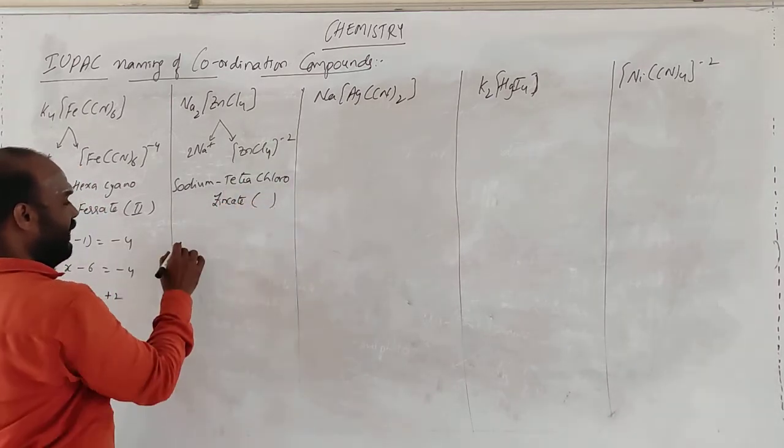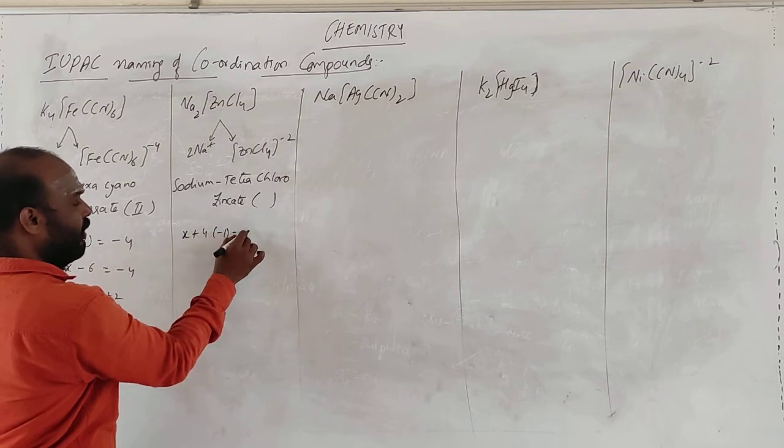Go for the oxidation state. Zinc is X, 4 times of chlorine -1 is equal to -2.